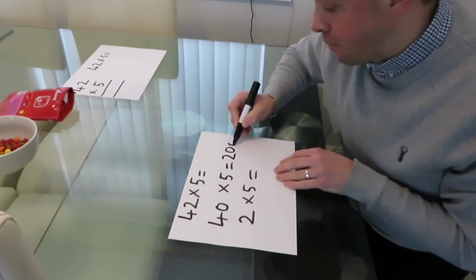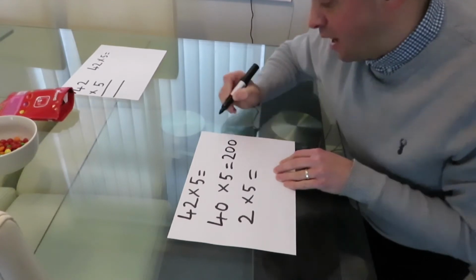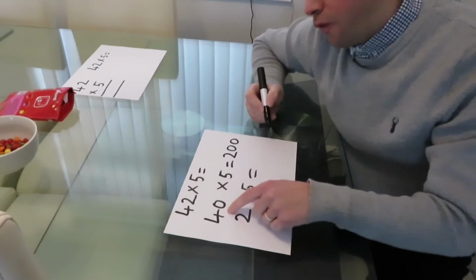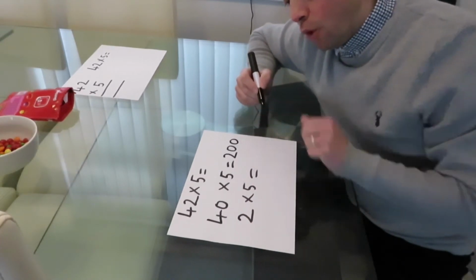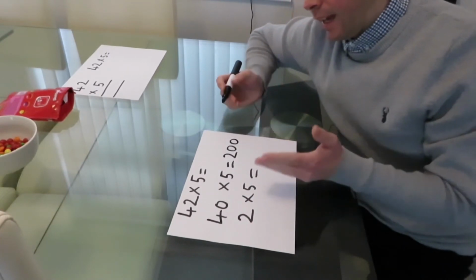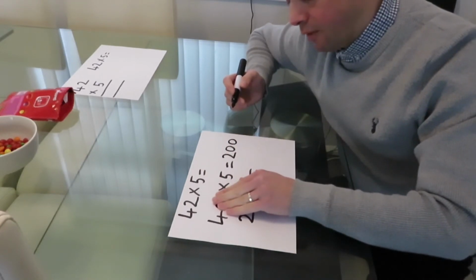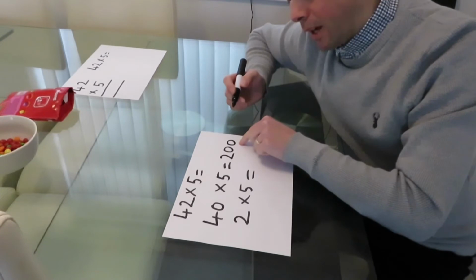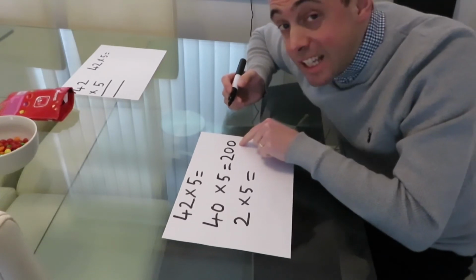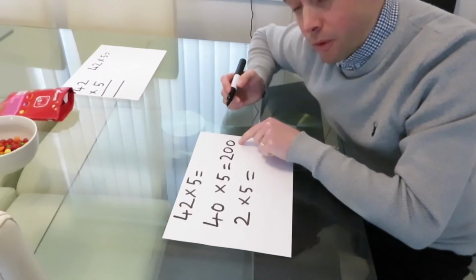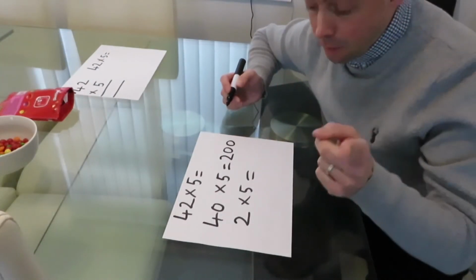And to make things 10 times bigger, I'm just going to do the trick that gets a bit frowned upon. I'm just going to add a 0. So 40 times 5 is 200. I know that because when I took off my 0 and I said 4 times 5, I've just got to remember to put the 0 back on at the end. Now don't tell your teachers I've told you to do that, because they'll get cross and I'll be in trouble, but it helps me, so it may help you.